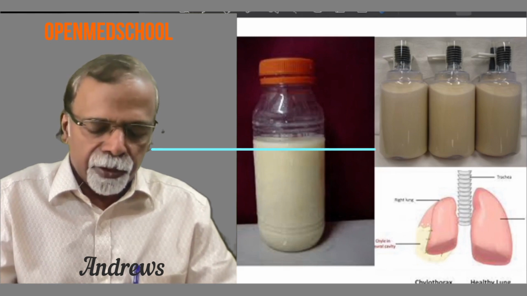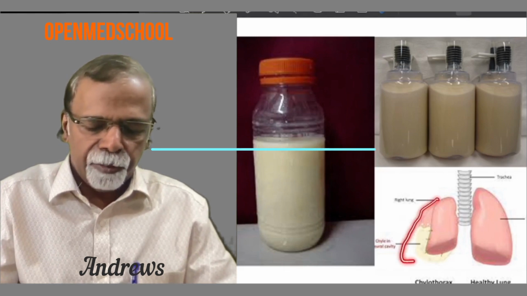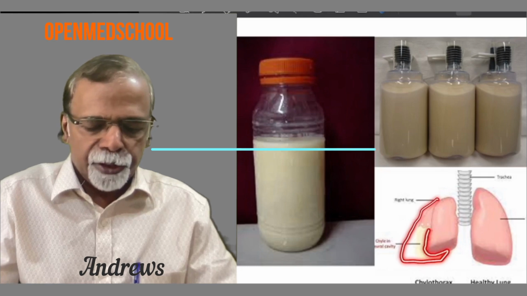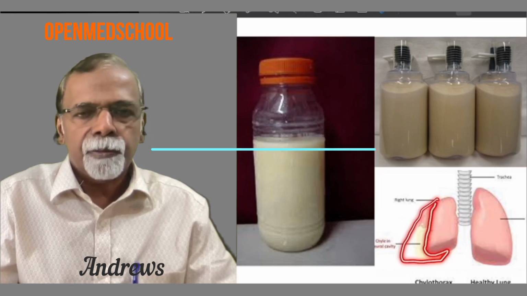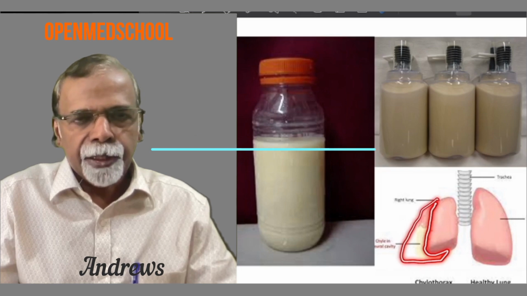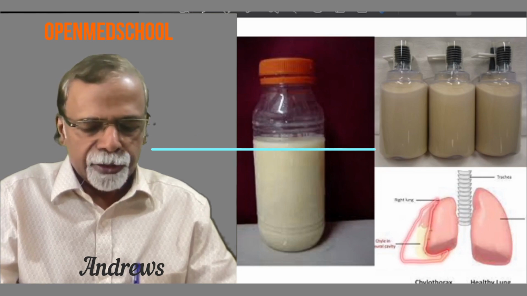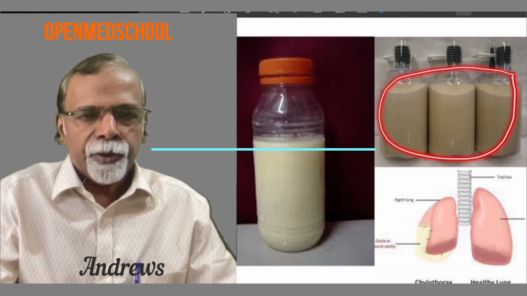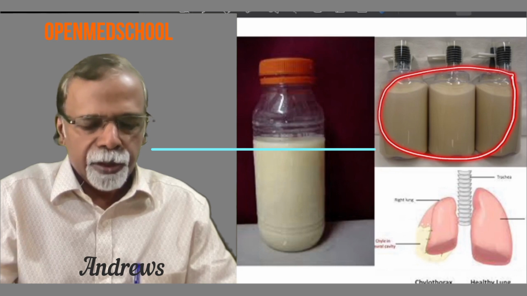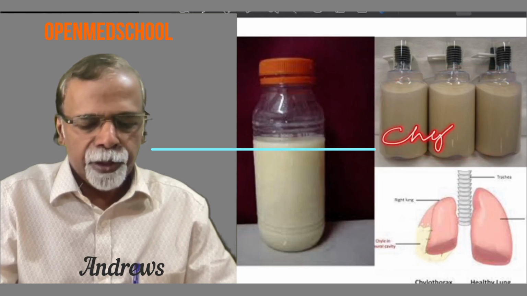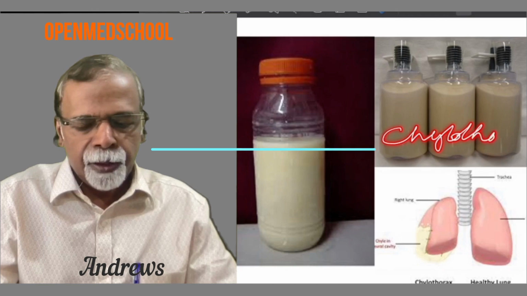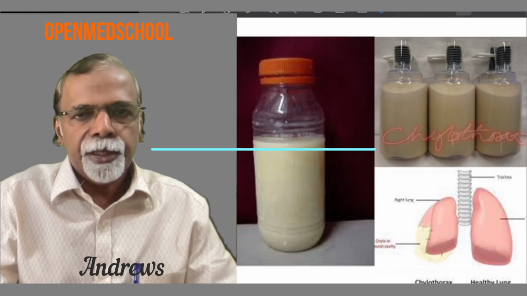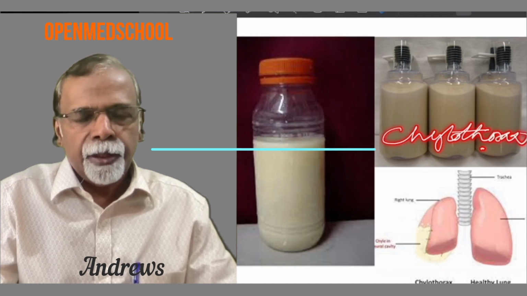Another condition that can occur is that the pleural cavity may be filled with fluid. When the pleural cavity contains fluid, it is called pleural effusion. It can be milky, and it is called chylothorax. So this is the fluid taken from the pleural cavity and it is milky. This is called chylothorax. Just like chyluria, it is called chylothorax. There are certain other conditions which imitate a chylothorax. This is called a pseudo-chylothorax, and that will be studied in later sessions.